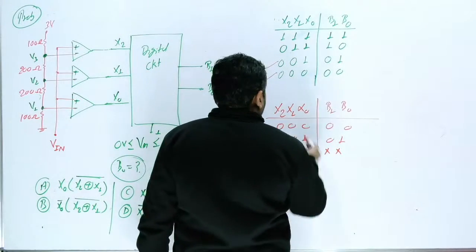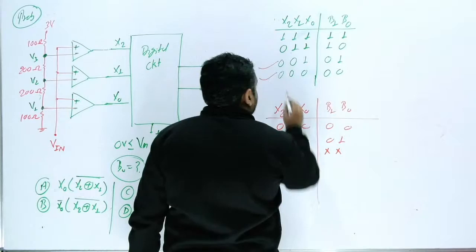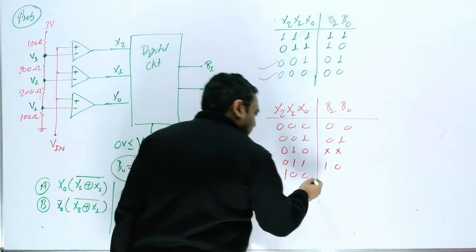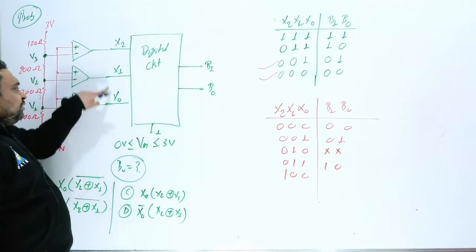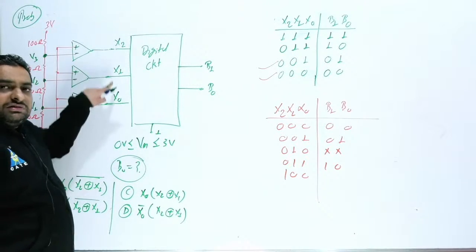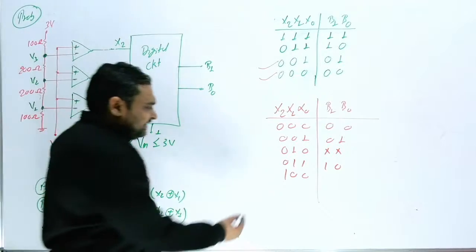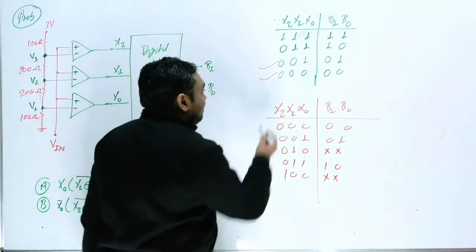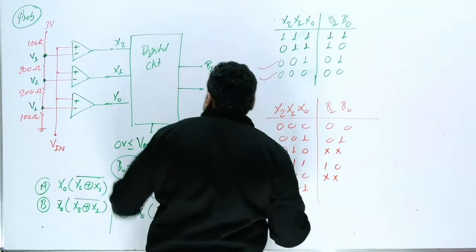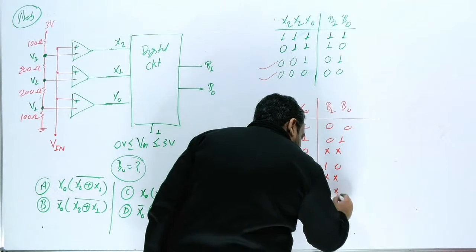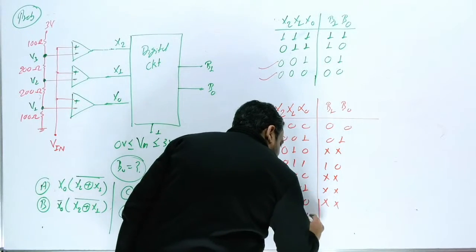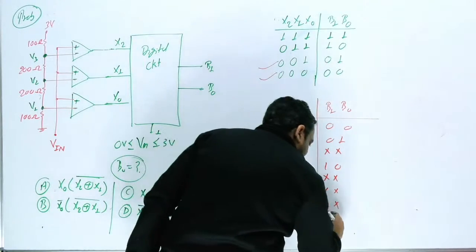Now the next, 3 is available, yes. So for 3 the output is 1 0, okay. 4 is available, no, because 4 cannot be possible. If this is 1, this cannot be 0; if this is 1, this should definitely be 1. So this input cannot be possible, so output will be don't care. Now the next, 5 is available, no. So 5 again cannot be possible, so your output will be don't care. 6 cannot be possible, so again this output is don't care. Yes, 7 is already given, so this output is 1 1.